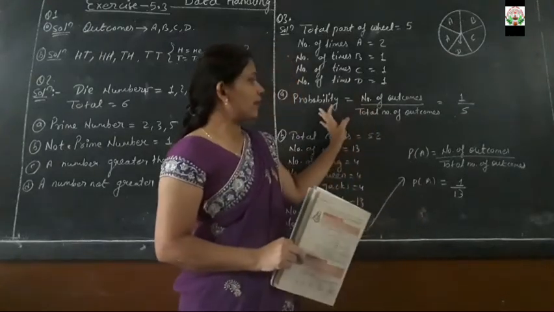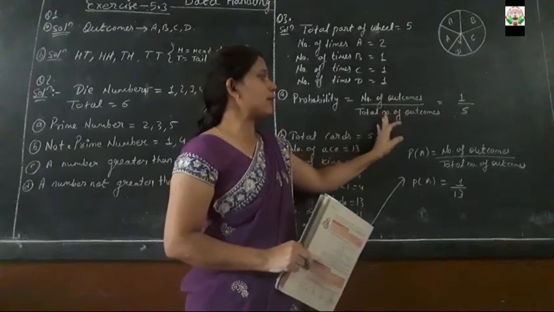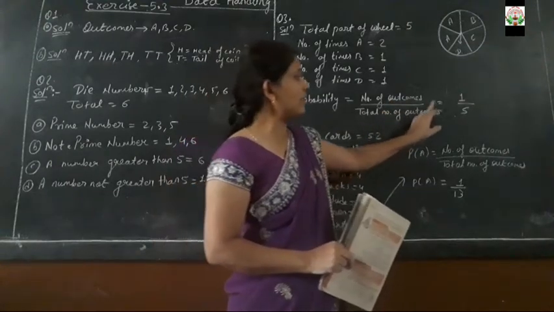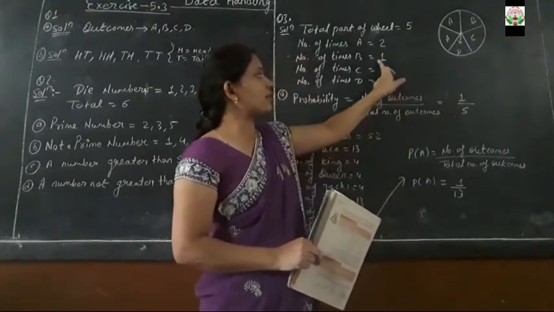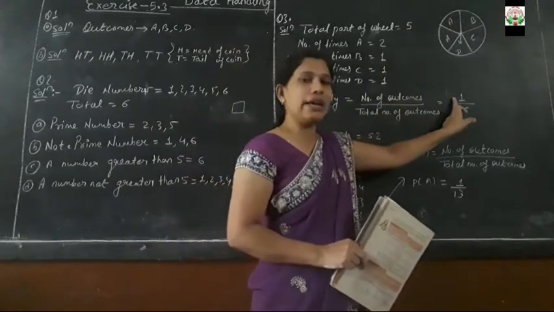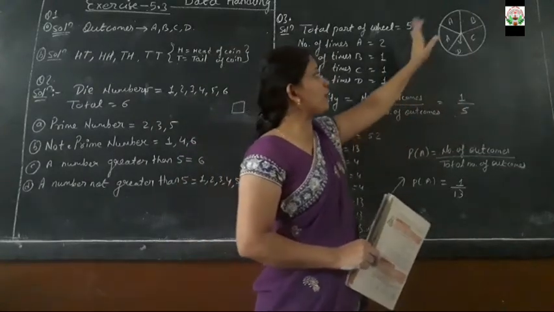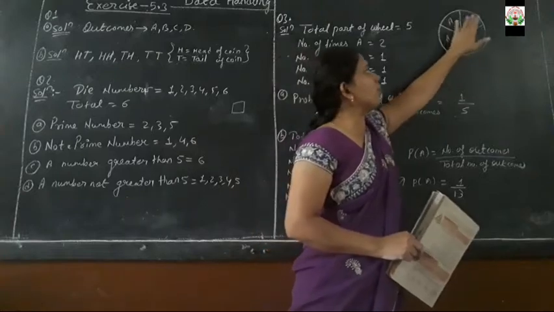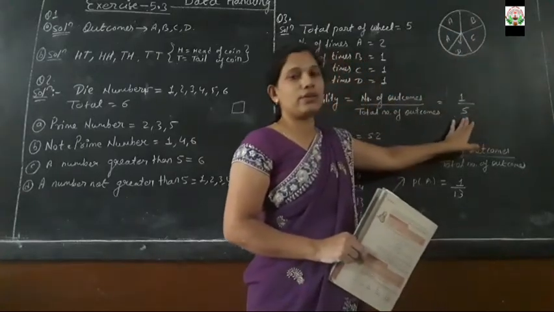The probability formula is number of favourable outcomes upon total number of outcomes. So D occurs 1 time, so that is 1. Total number of outcomes is 1, 2, 3, 4 and 5, so that will be written in the denominator.